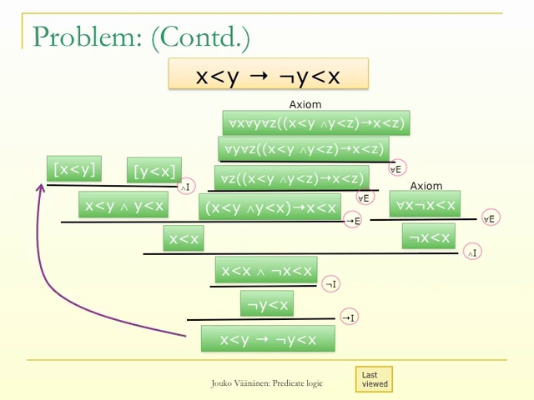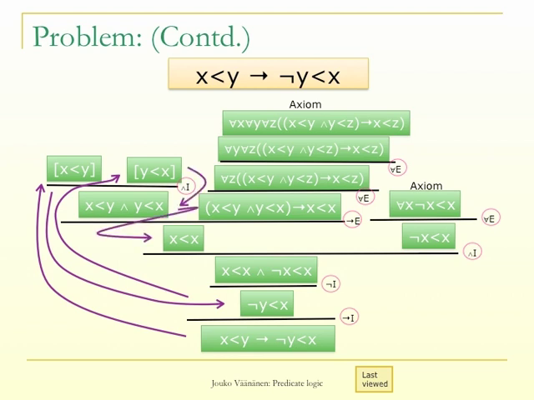The thinking here was that we want an implication, so we make a temporary assumption and try to derive the conclusion. The conclusion is a negation, so again, we make a temporary assumption and try to derive a contradiction. So from here we go to the conjunction, and then we use the order axioms, and we get the contradiction, and we are done.